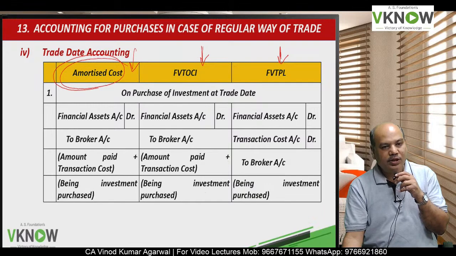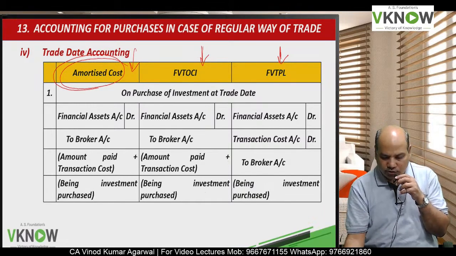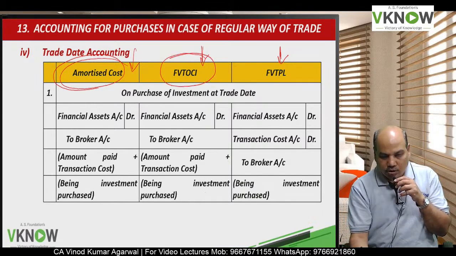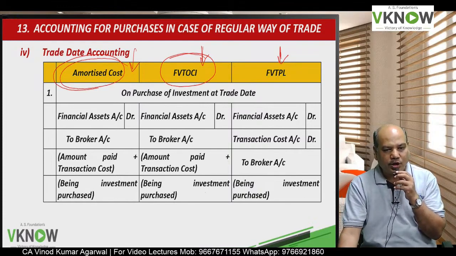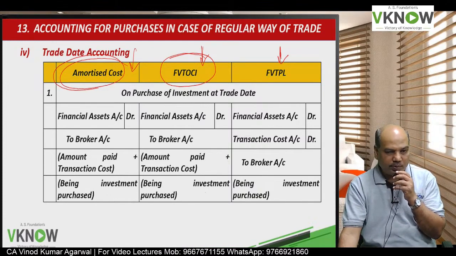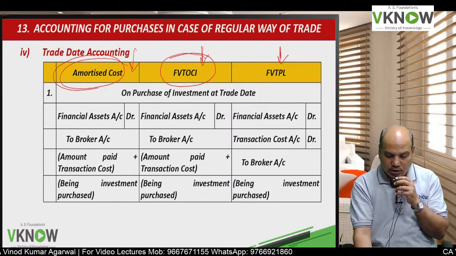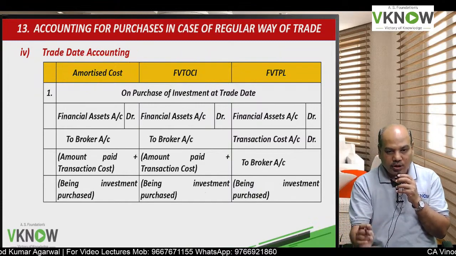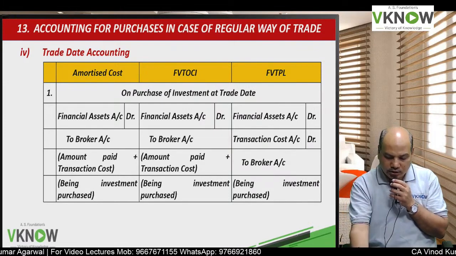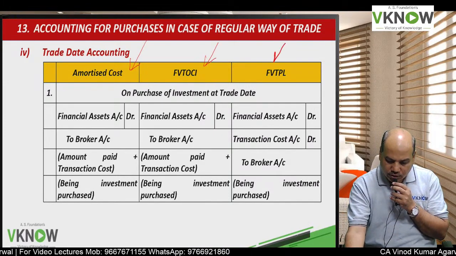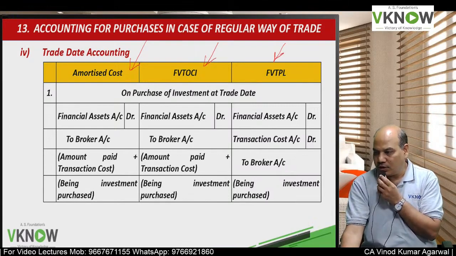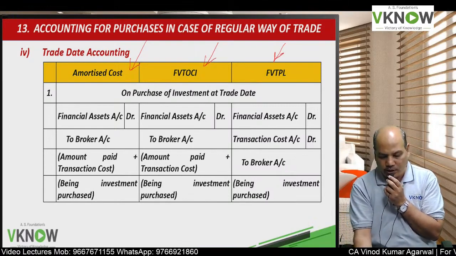Then it can be classified as amortized cost, or any debt or equity instrument can be classified as FVT OCI or FVTPL. So we will discuss our accounting in case of regular way of trade in 3 columns. If it is amortized cost, if it is FVT OCI, or if it is FVTPL.